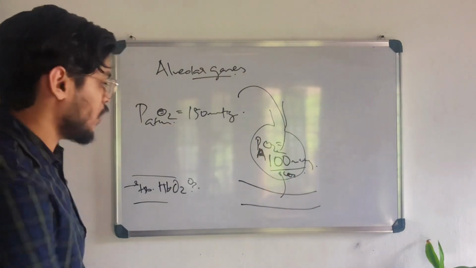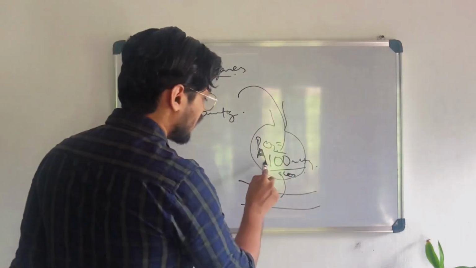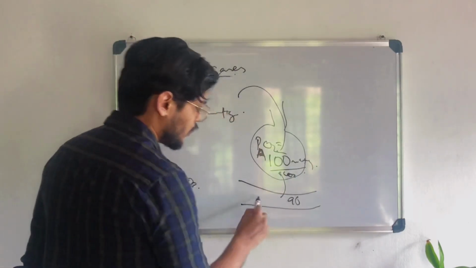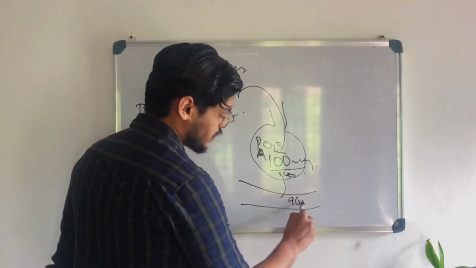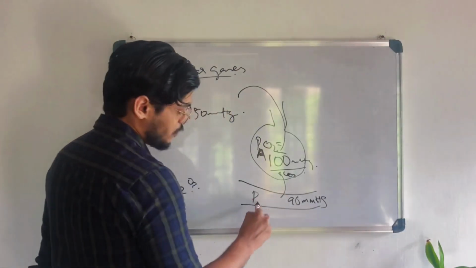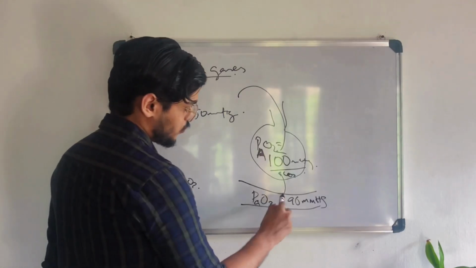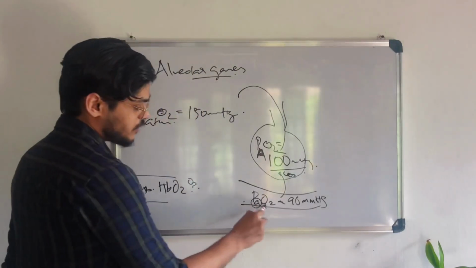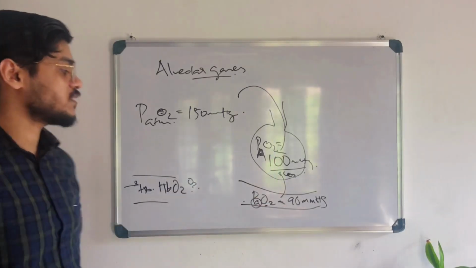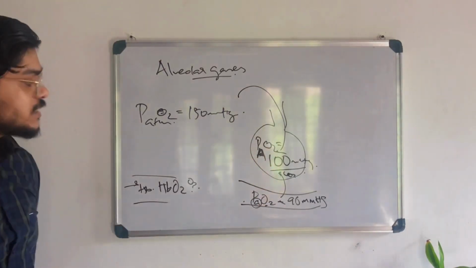Okay. Now here there was 100 mmHg, and now when it comes to the arterial system, it is reduced to 90 mmHg. What is this? Small a, the arterial partial pressure of oxygen. Okay. So it is reduced to 90 mmHg. Why is it reduced to 90 mmHg?